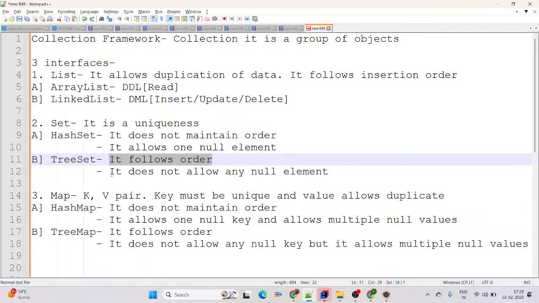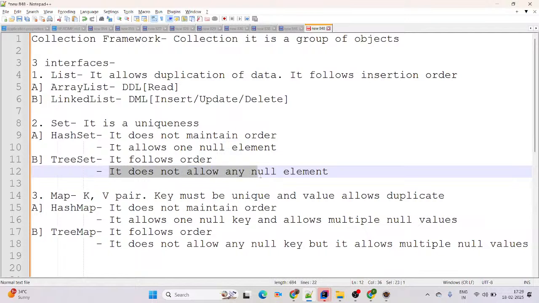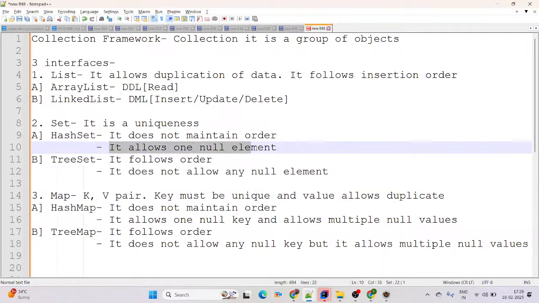For numerics, it will give more priority. Then HashSet allows one null element, and TreeSet does not allow any null element. If you try any null element, it will give us a NullPointerException. Okay. And in HashSet, if you add more than one null element, the last one overrides the first one. Now we'll come up with the practical example for HashSet.